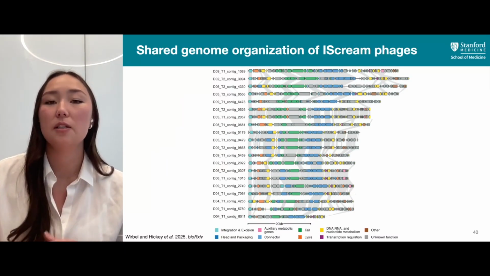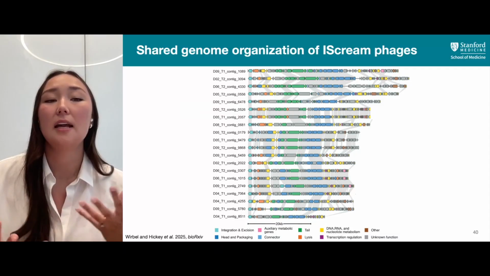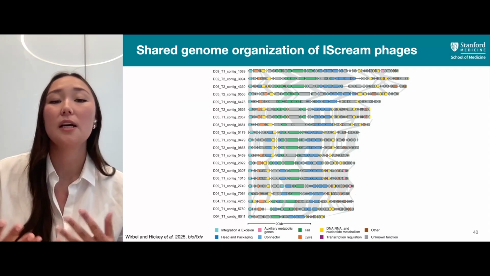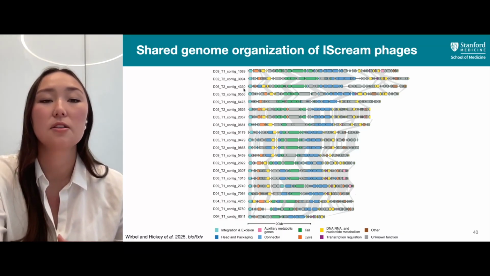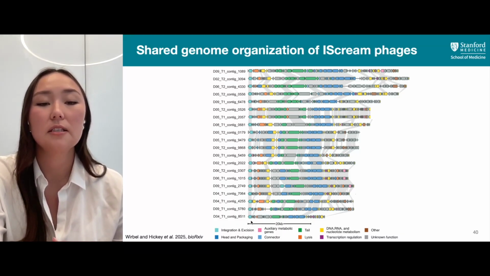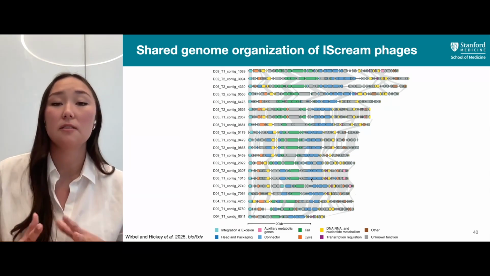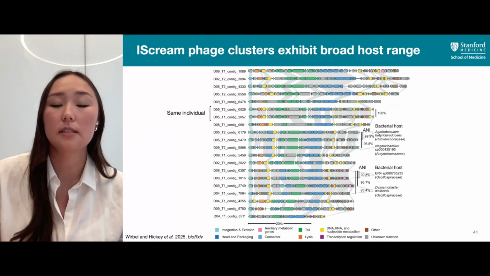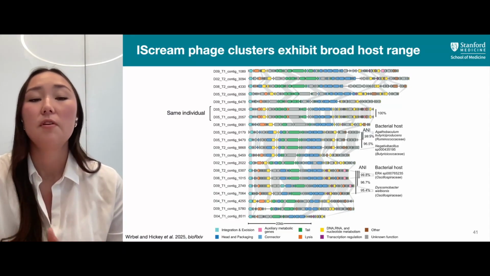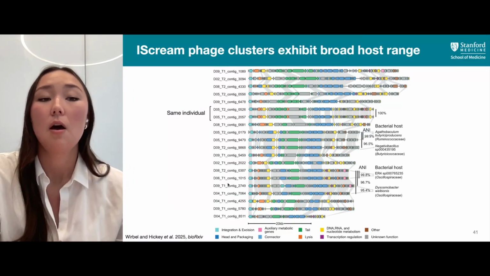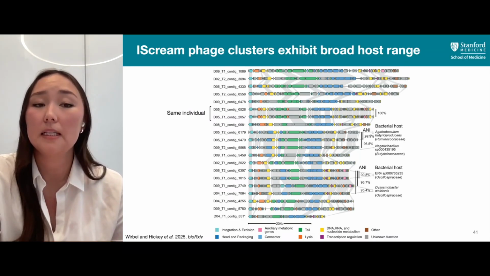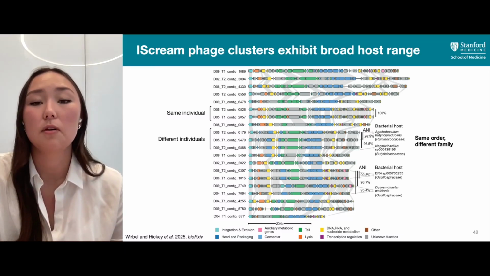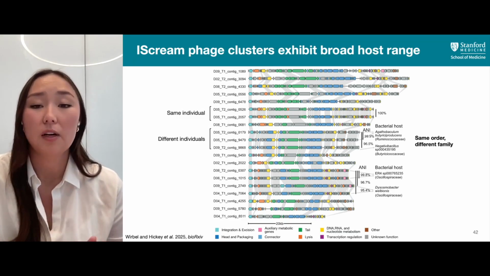And when we looked at these IScream phages in our samples, we wanted to look at if they had any shared genome organization. And here we're looking at a synteny plot of the IScream phages from our sample. And we see that on the left, we have the IS30 element found in all of these phages, as well as phage genes for packaging, as well as lysis from their host. And interestingly, there are some very tight clusters of these IScream phages where we see that they're shared between the same individual across the two time points, as we would maybe expect, but also that there are really similar clusters here with an ANI greater than 95% that are found in different individuals.